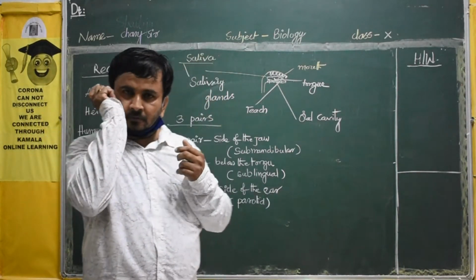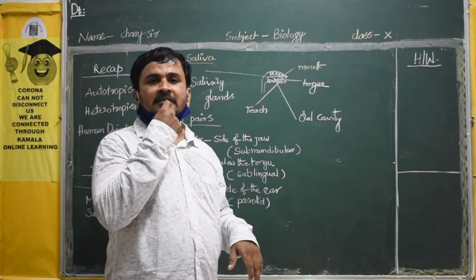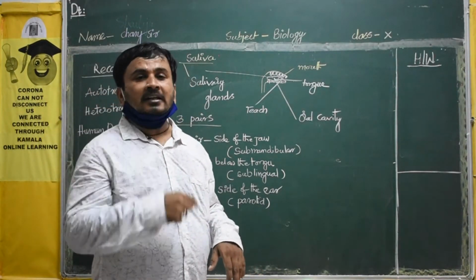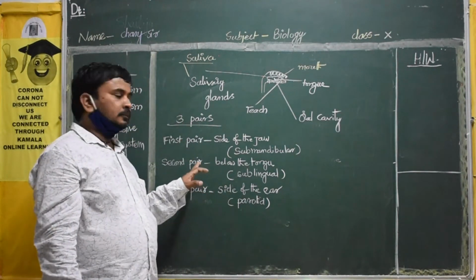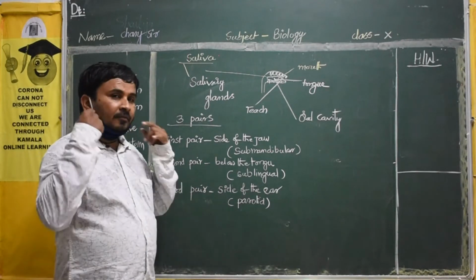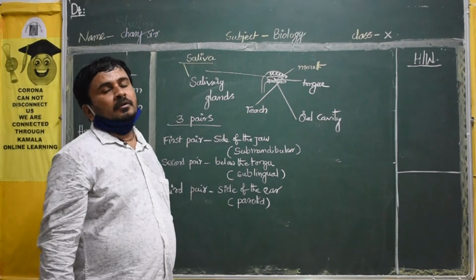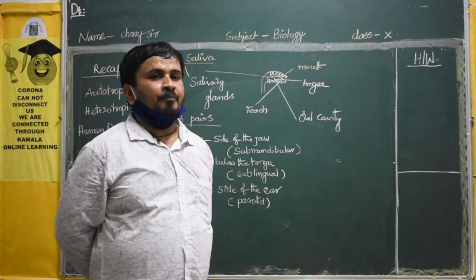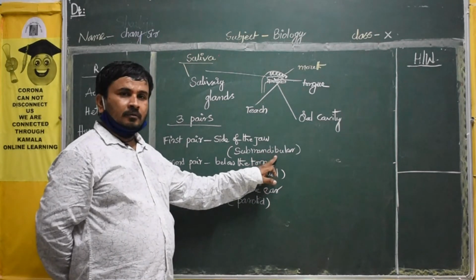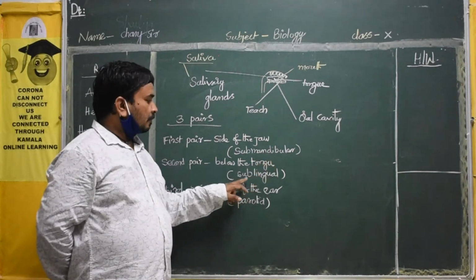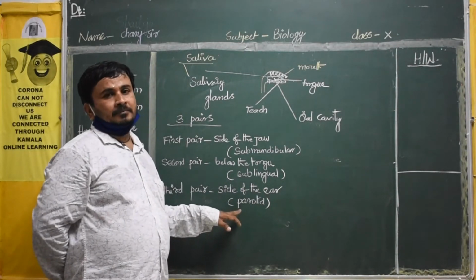And the second pair is located below the tongue. Under the tongue we can see another pair. And the third pair will be the side of the ear. So in that you have to remember submandibular, sublingual and parotid. These are Latin names you have to remember.